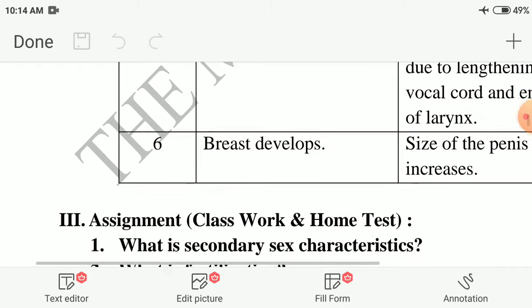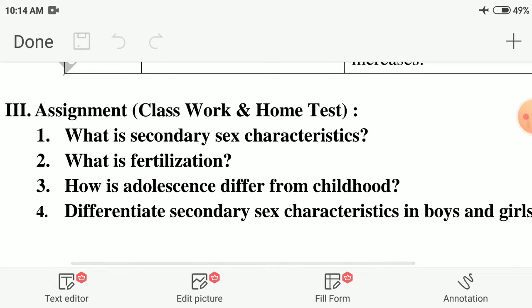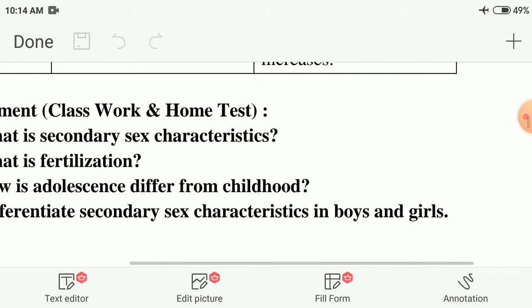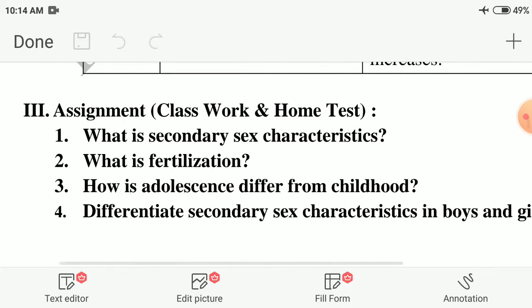What are the questions we discussed in today's class, 6th class, 6th day class? First question, what is secondary sex characteristic? Second question, what is fertilization? Third one, how is adolescence different from childhood? Fourth question, differentiate secondary sex characteristic in boys and girls.